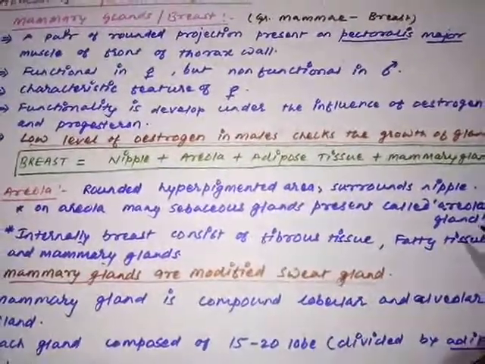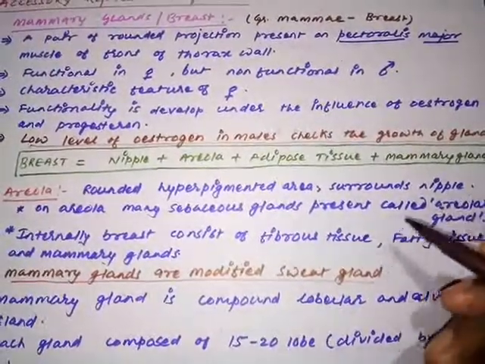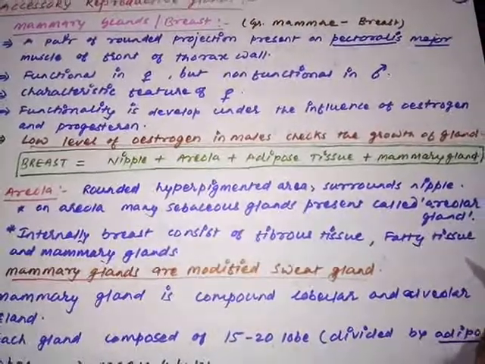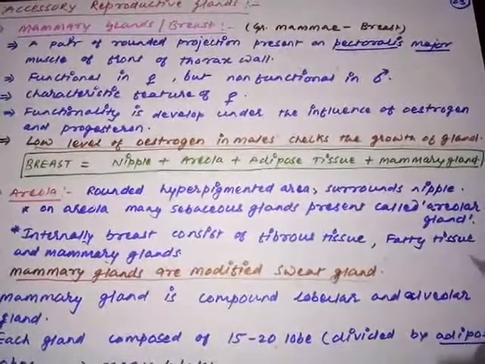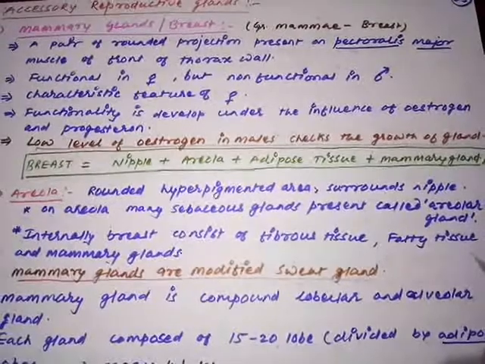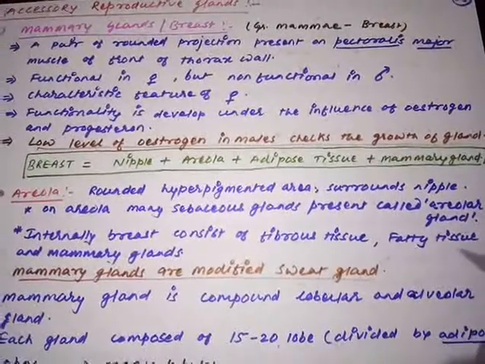Are you getting my point? The areola means the hyperpigmented circular area present around the nipple. These are called areolar glands. So the areolar glands contain many sebaceous glands.